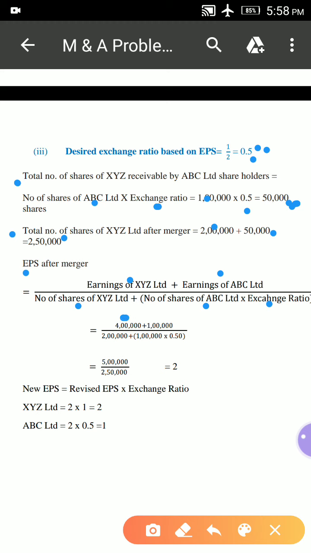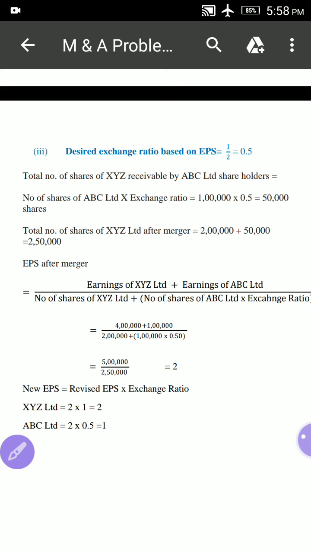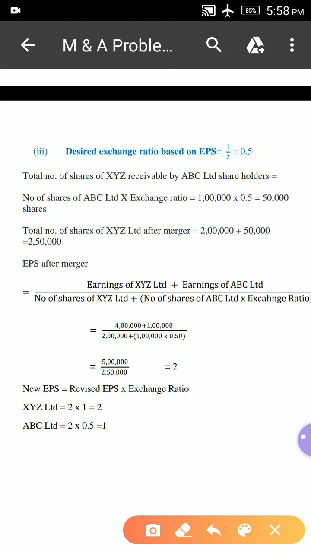So 4 lakh plus 1 lakh is equal to 5 lakhs, and 2 lakhs plus 1 lakh into 0.5 ఇక్కడ చేస్తాం కదా, 1 lakh into 50 అంటే వచ్చింది 50. సో ఇక్కడ మనం డైరెక్ట్గా 2,50,000 కూడా వేసుకోవచ్చు. Here we can write directly the number of shares of XYZ Limited after merger: 2 lakhs plus 50,000 is equal to 2,50,000. Now 5 lakhs divided by 2,50,000 is equal to 2.